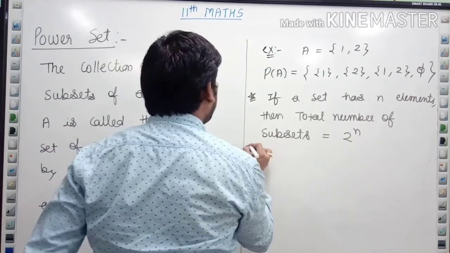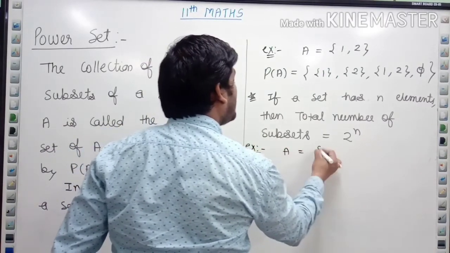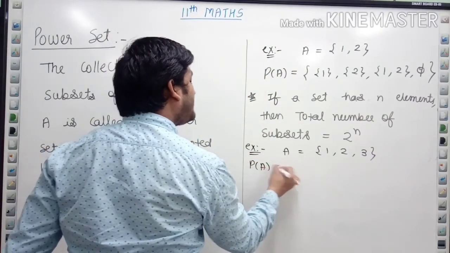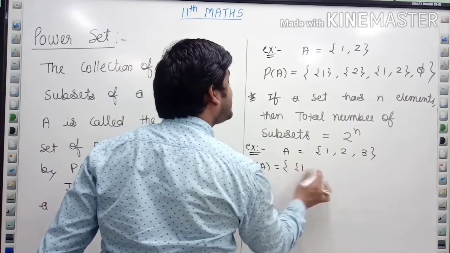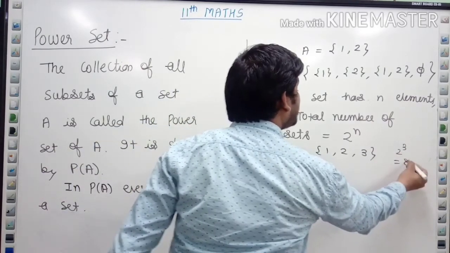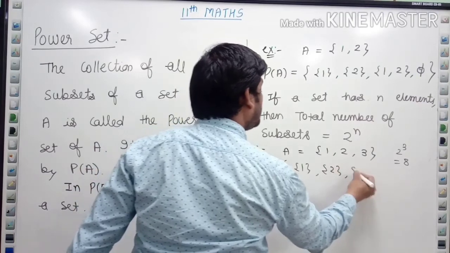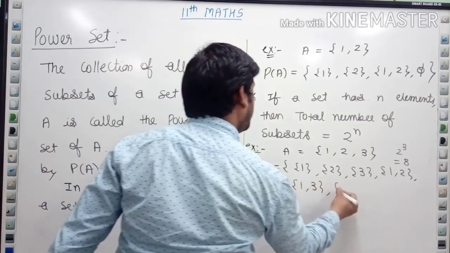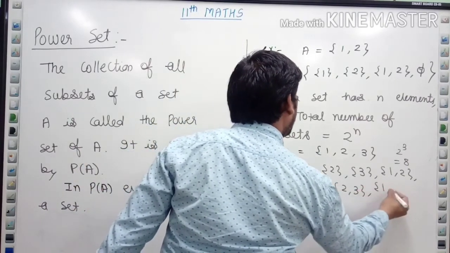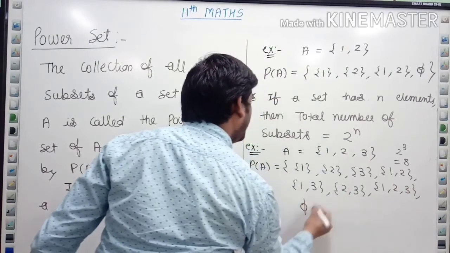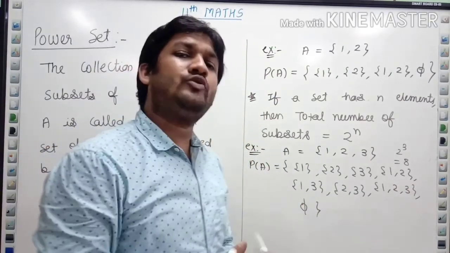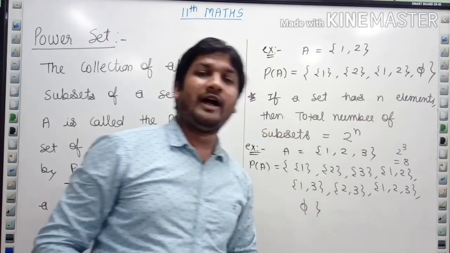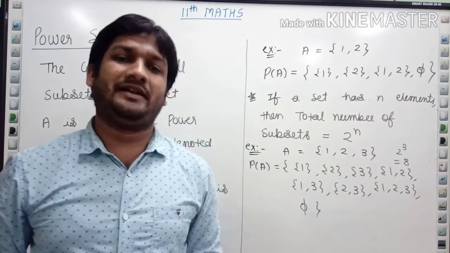Now one more example I am taking here. Suppose I take A as {1, 2, 3}. I want to write all the subsets. Then all the subsets will be what? पहले तो कितने सबसेट होंगे? 2 की पावर 3, that is 8. {1}, {2}, {3}, {1, 2}, {1, 3}, {2, 3}, {1, 2, 3} and phi. Then after writing you can count any is missing or not. 4 plus 4, 8. So I think the concept of power set is clear.